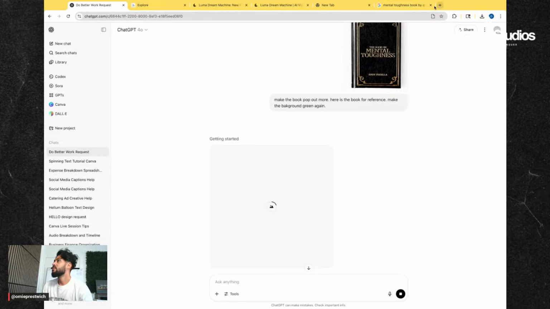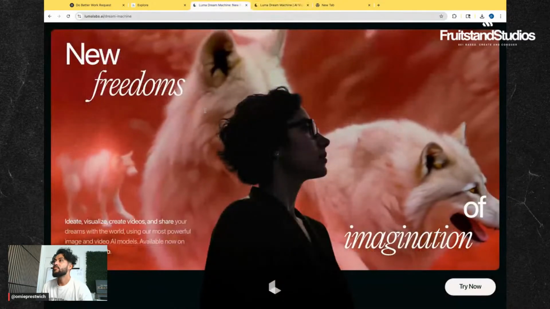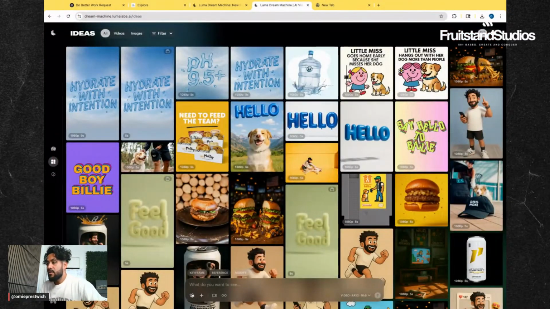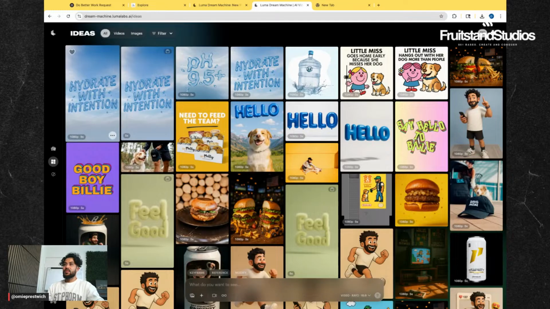Okay, I don't need this anymore, and I don't need this anymore. What's this new tab? All right, this is Luma Dream Machine. Let's start here, and let's upload real quick one of these images that we just downloaded. Interesting that it's giving me these little icons at the bottom. It shouldn't. Oh, I get it. It's because I did a screenshot on the example. So on the final edit, it's still doing it here. That's hilarious. Okay, let's do this. We'll upload this. Do better work.